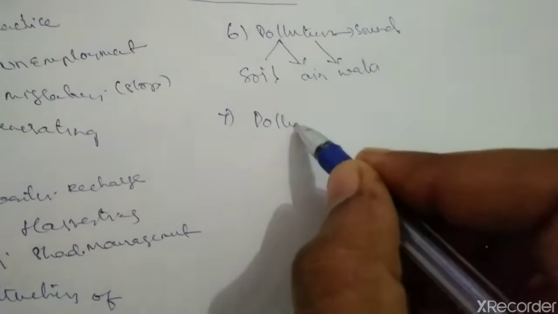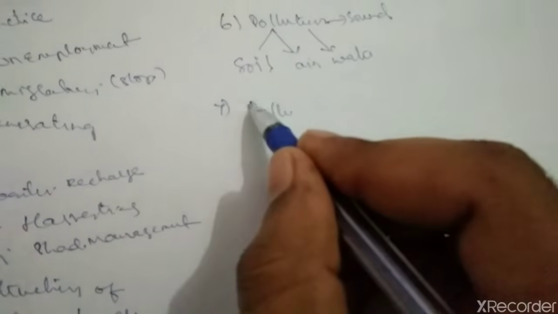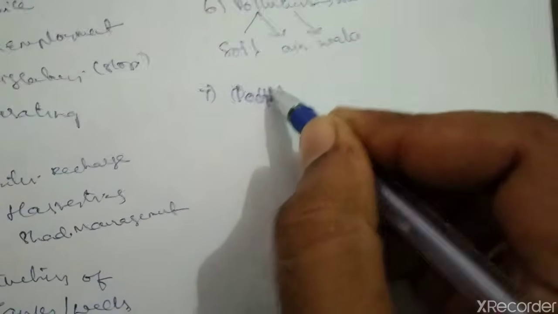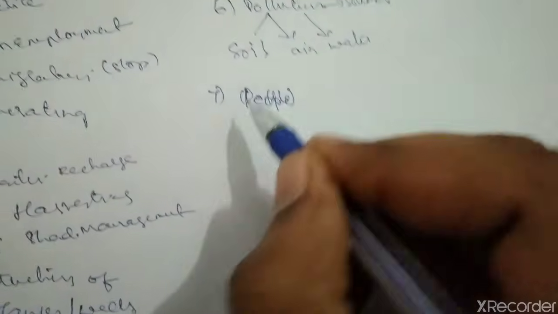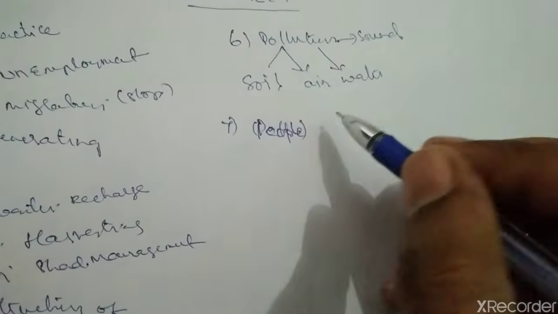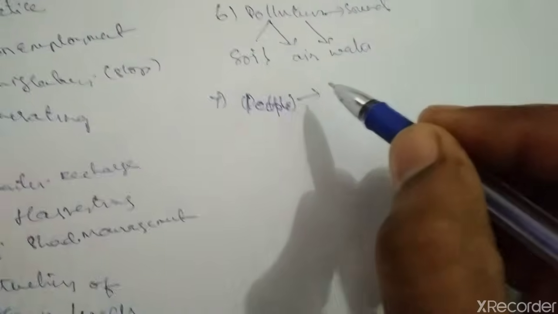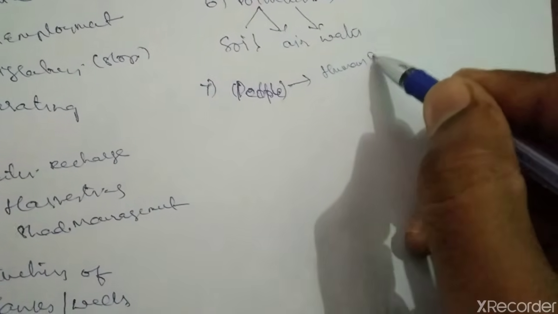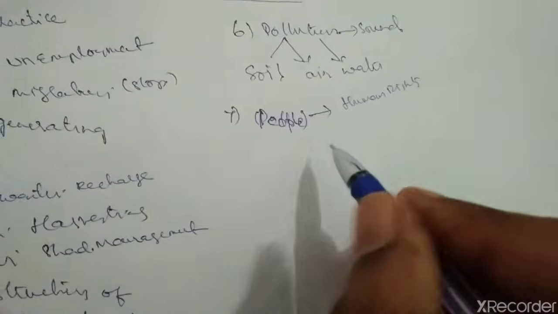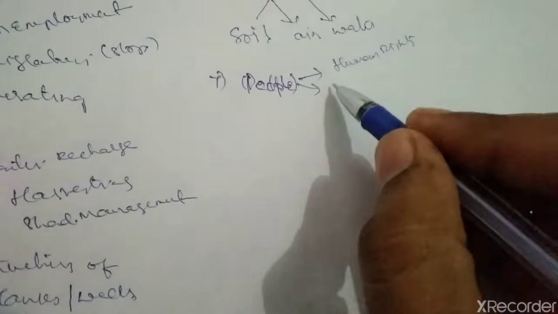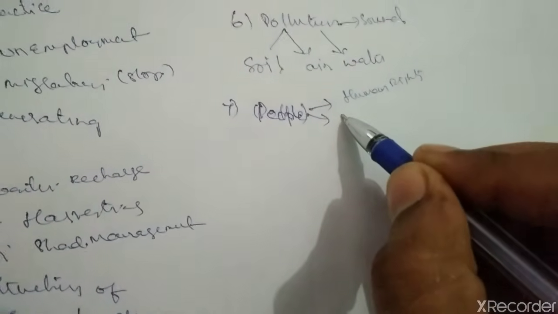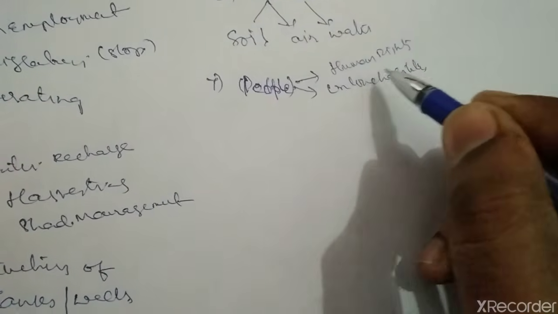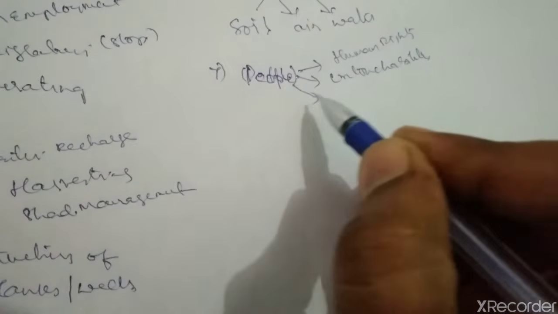Okay, population, we can take it as people. So in people, generally, like human rights, about protection of the human rights, and also untouchability: the practice of untouchability, and stopping the practice of untouchability.